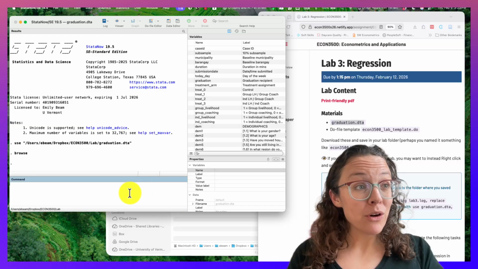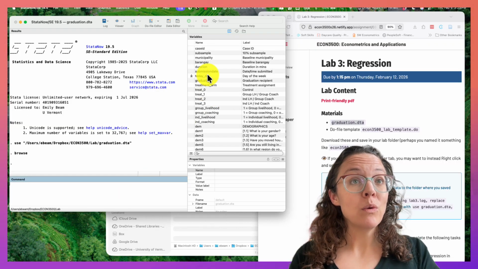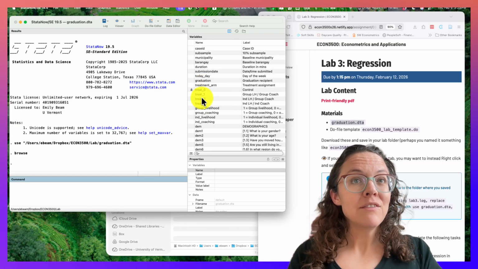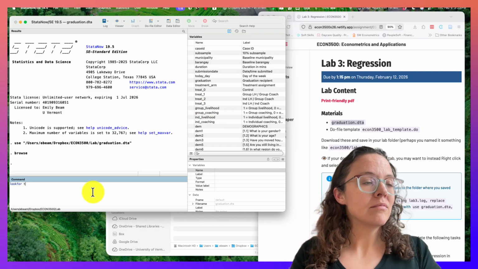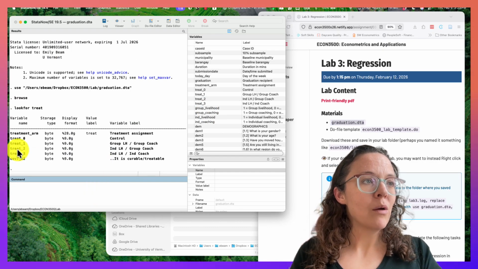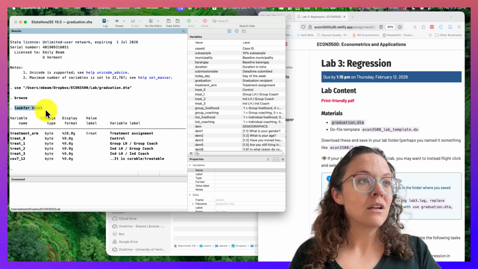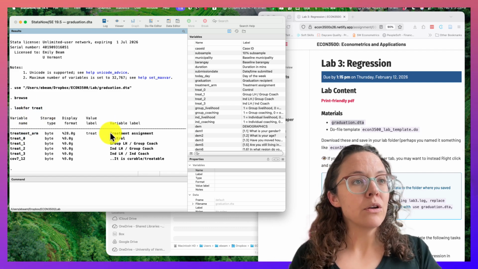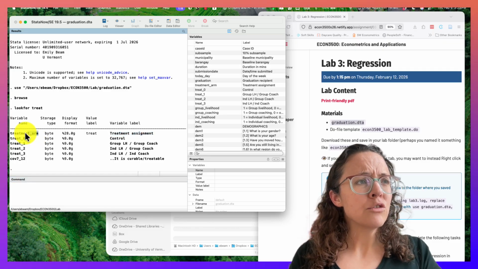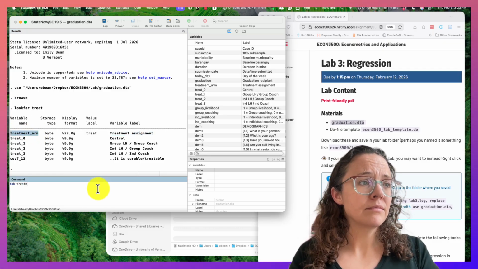To understand what the program variations are, we want the treatment variables. If you can't find them, they're right here. You can always look for them. So for example, if I'm not sure what variable I want, I might look for treat. You can't use asterisks or anything like that, but this will help. It will search both the name and also the labels. Treatment arm is the one I want.